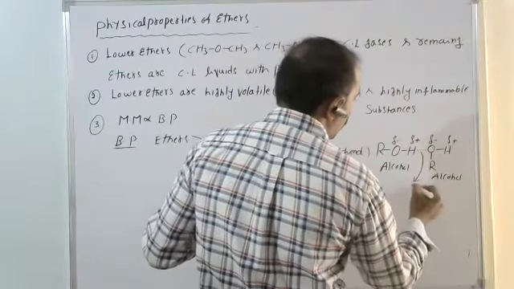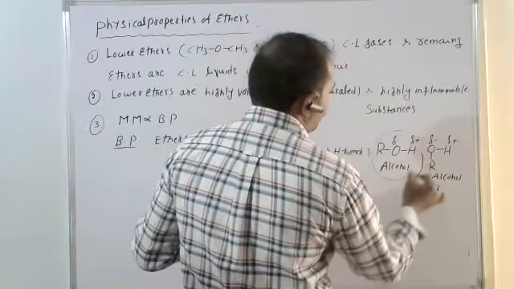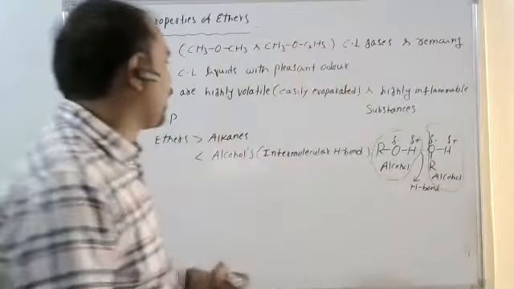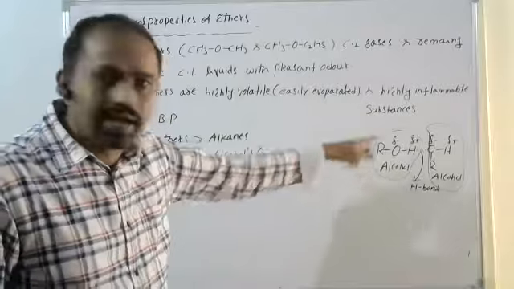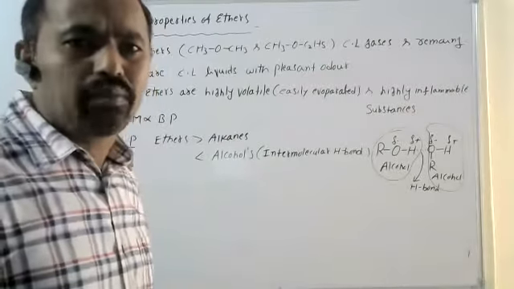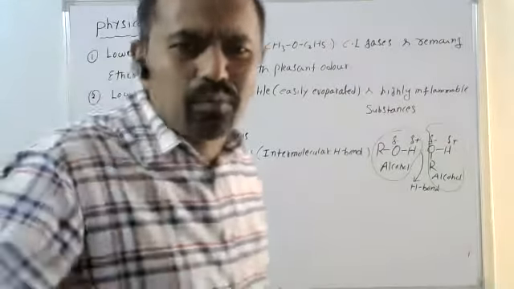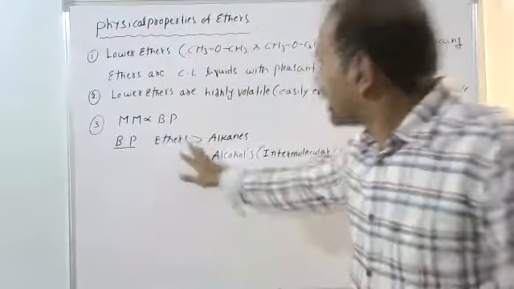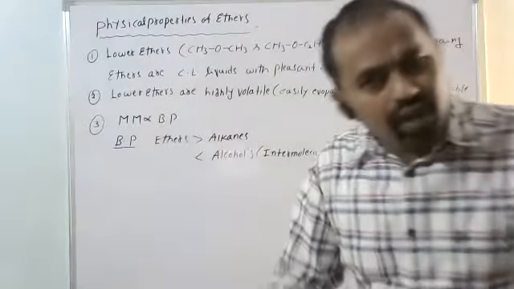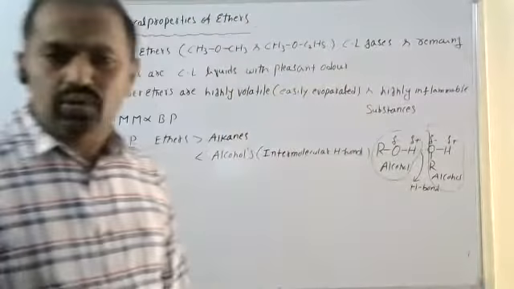This is called a hydrogen bond, an intermolecular hydrogen bond. Due to the presence of intermolecular hydrogen bonds, alcohols have higher boiling points than ethers. Ethers generally do not form intermolecular hydrogen bonds.